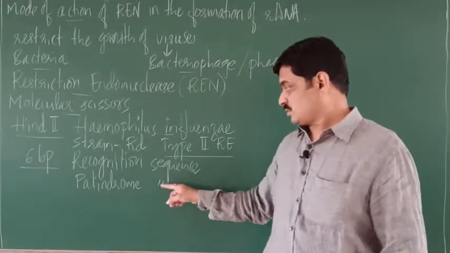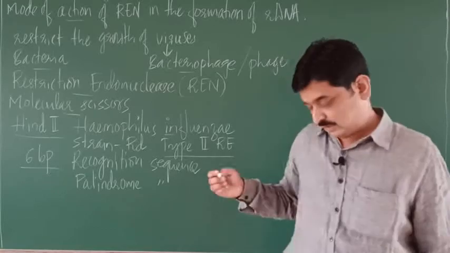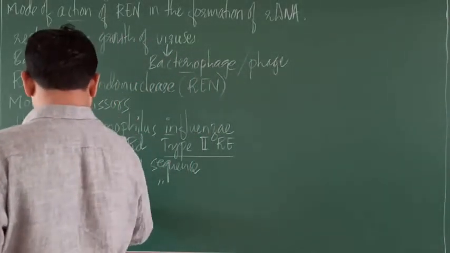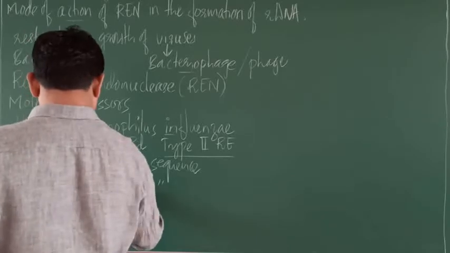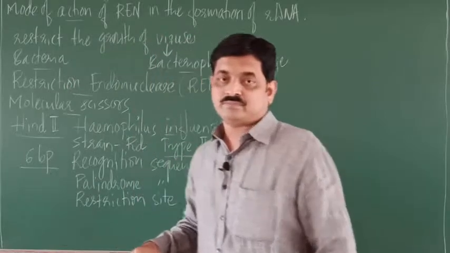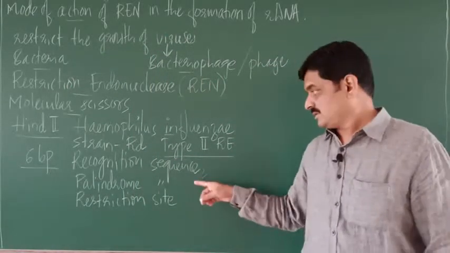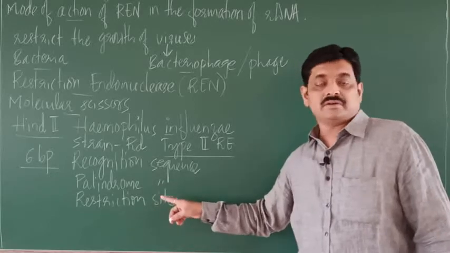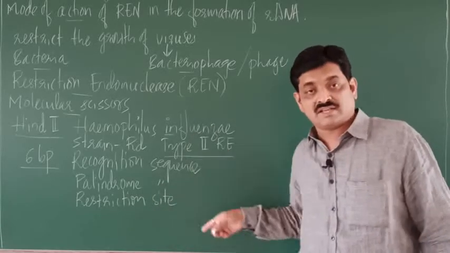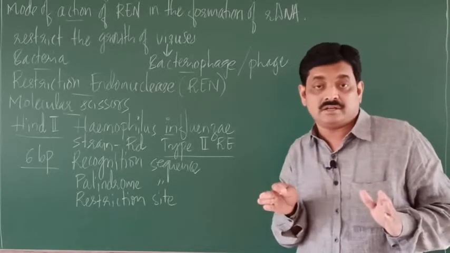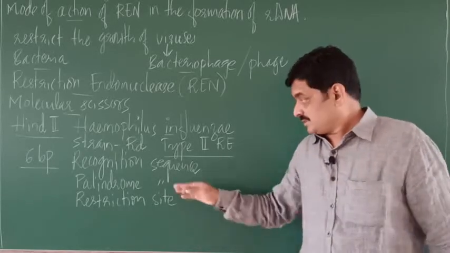Recognition sequence is also called palindrome sequence, or restriction site. So recognition sequence, palindrome sequence, restriction site, all are same. This is the site where REN cuts the DNA.